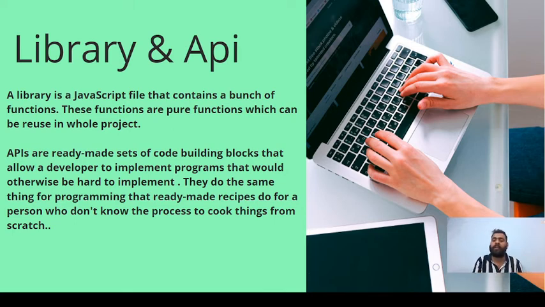You can convert that into a library and you can publish it on npm. What is npm and how you can publish, I will show you maybe after 4, 5, 7, 8 videos of this series, or maybe in the next series of videos.